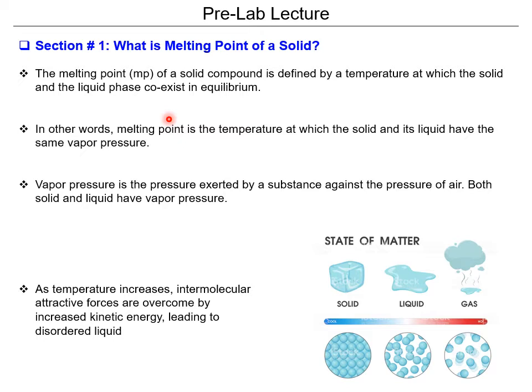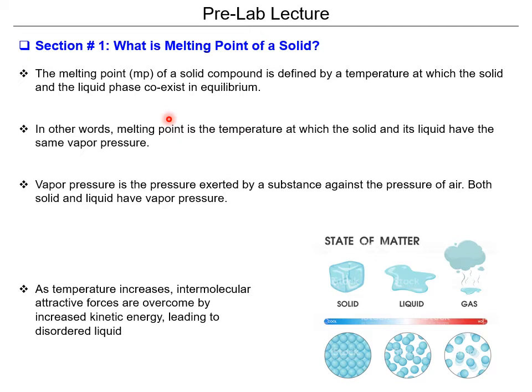because if you think about freezing point as well, they actually describe the same temperature, but they describe different processes, right? So melting describes going from a solid to a liquid, while freezing describes going from a liquid to a solid.